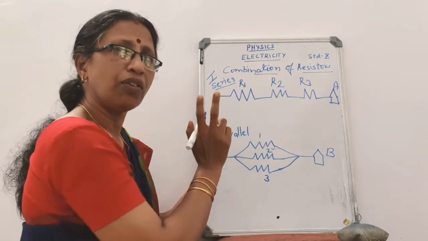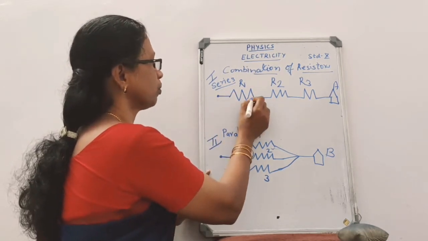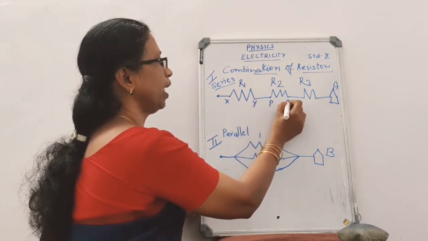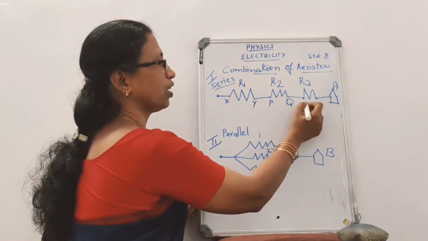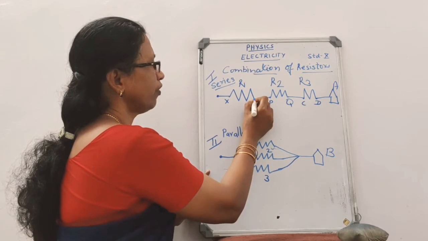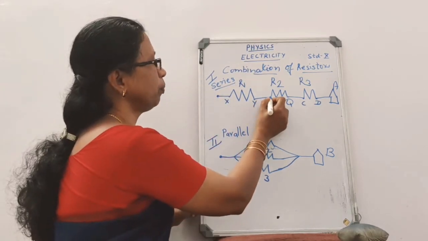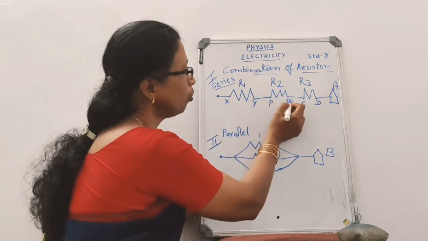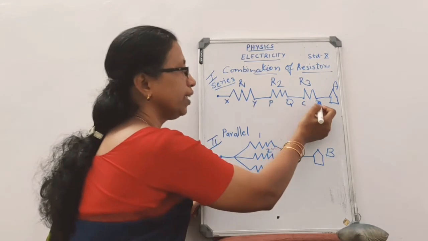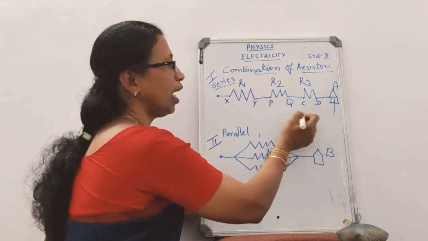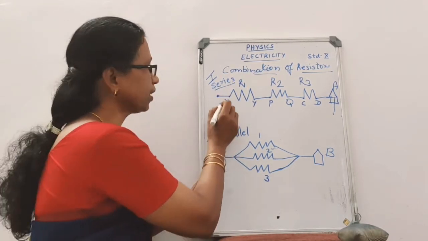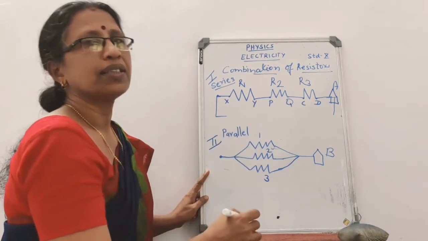We know that the resistors have two ends. Suppose these are the two ends of R1, let it be X, Y. Here the two ends of R2 be P and Q. The two ends of R3 be C and D. End Y of R1 is connected to end P of R2. Q of R2 is connected to C of R3. And D of R3 is connected to the other component of the circuit. And here X of R1 is connected to the other component of the circuit.